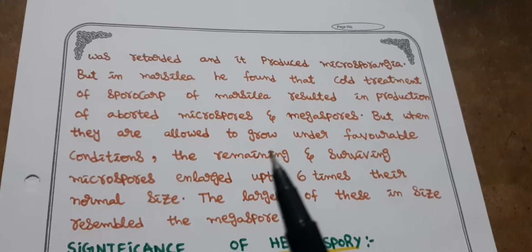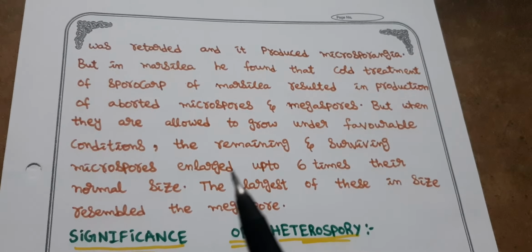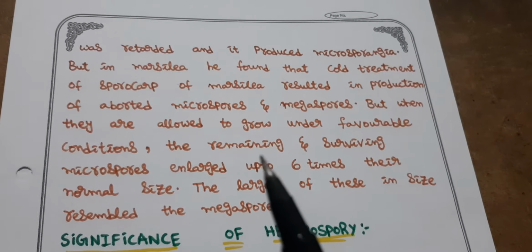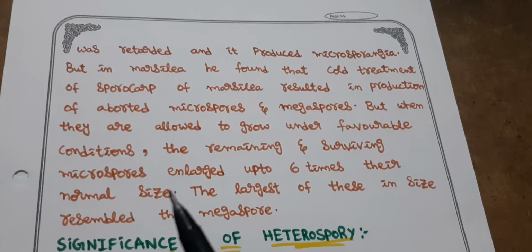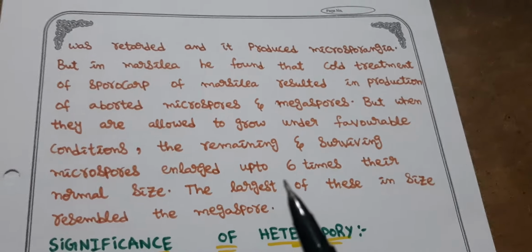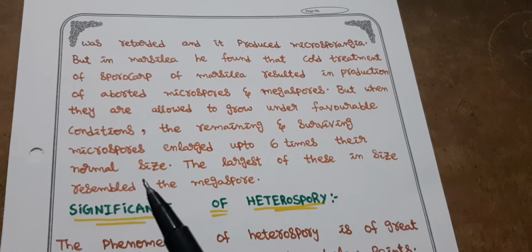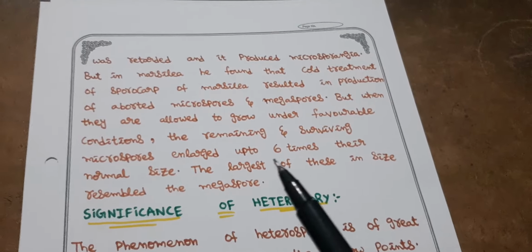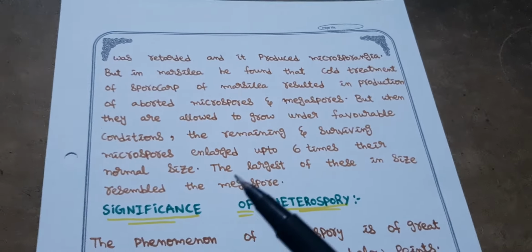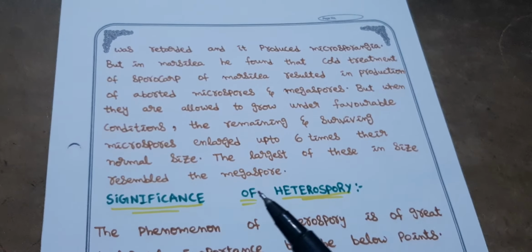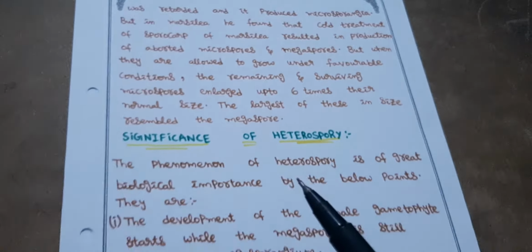When they are allowed to grow under favorable conditions, the surviving microspores enlarged up to 6 times their normal size. That means when compared to their original size, it increased up to 6 times. See, the largest of these in size resemble the megaspore. Out of them, the largest one will be the megaspore.